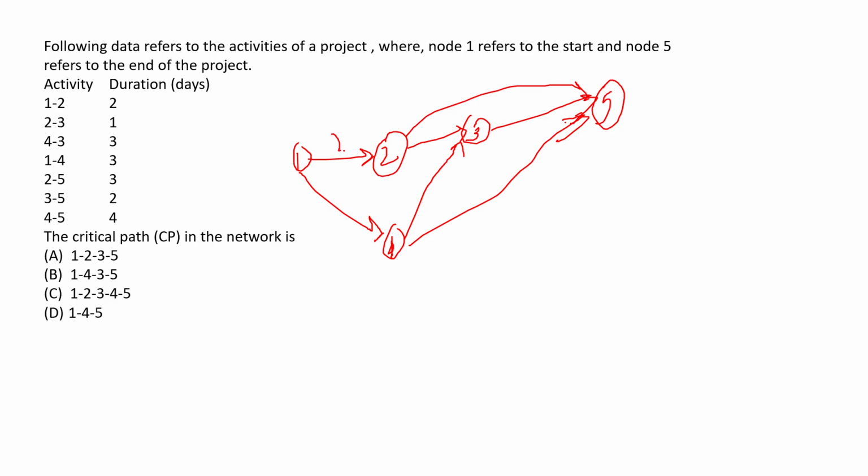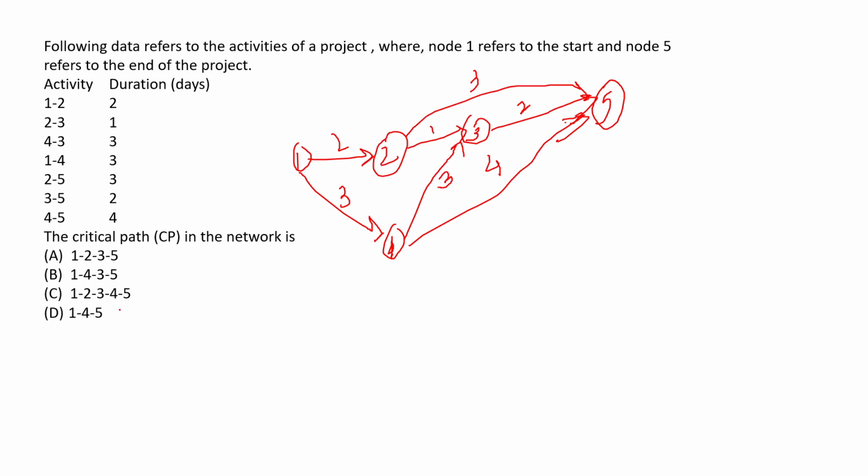So the time duration for 1 to 2 is 2. 2 to 3 it is 1. Then 4 to 3 it is 3. Then 1 to 4 it is 3. Then 2 to 5 this is 3. Then 3 to 5 this is 2 and 4 to 5 this is 4.